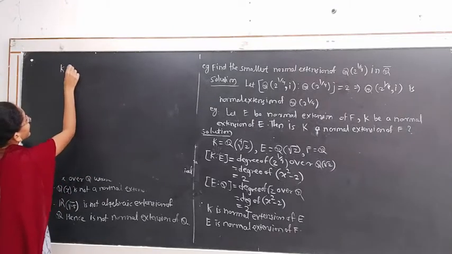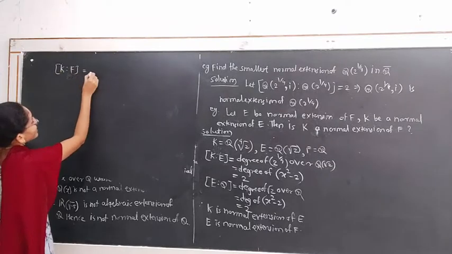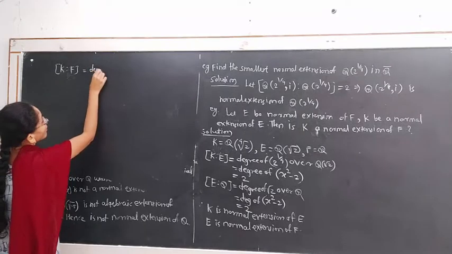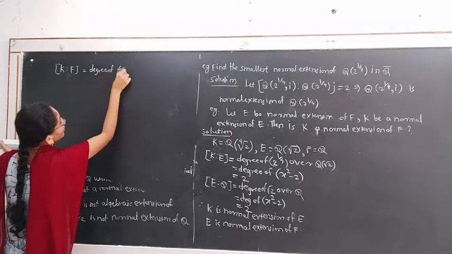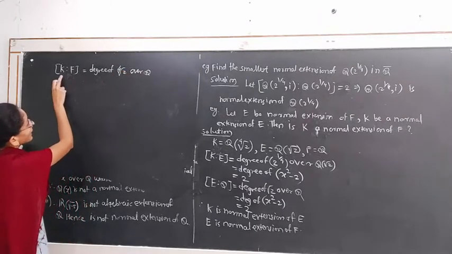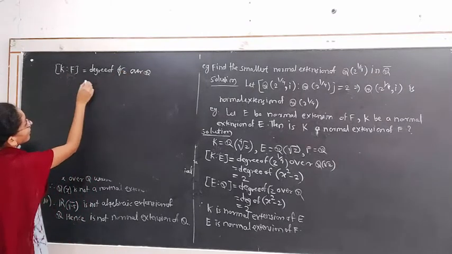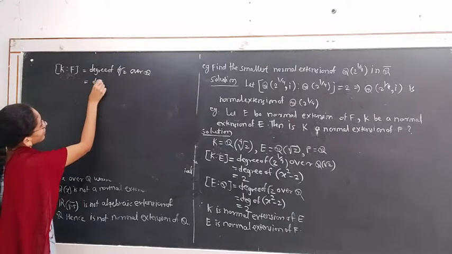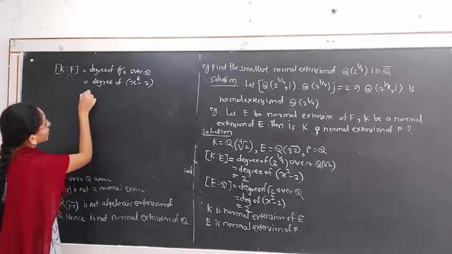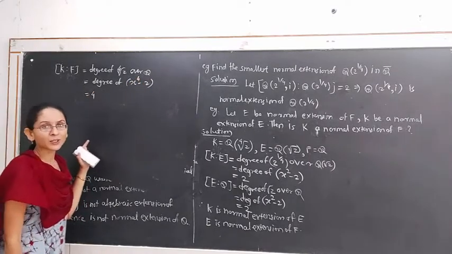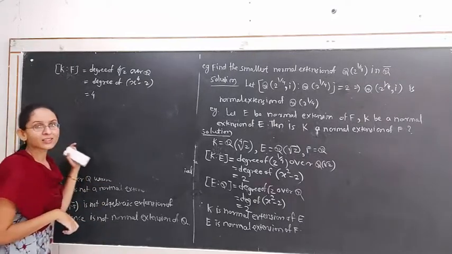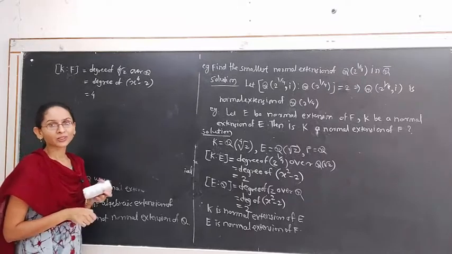The extension K over F has degree of extension 4 because this is the degree of 4th root 2 over Q. This algebraic element belongs to K and its degree over F is equal to the degree of its minimal polynomial, which is x raised to 4 minus 2. This degree of extension is 4, not 2. Now we check whether this field K is the splitting field of this polynomial or not.